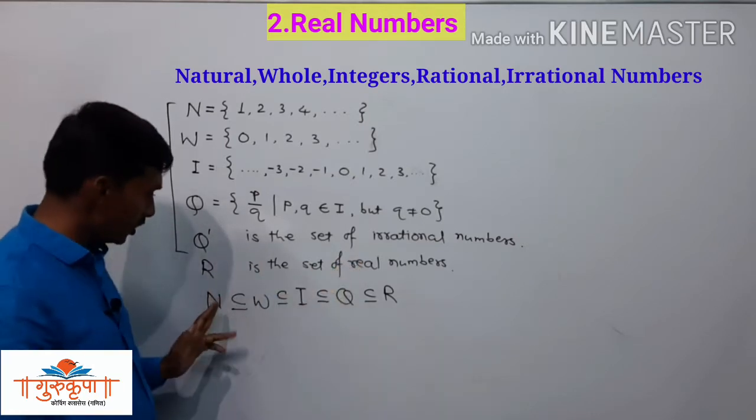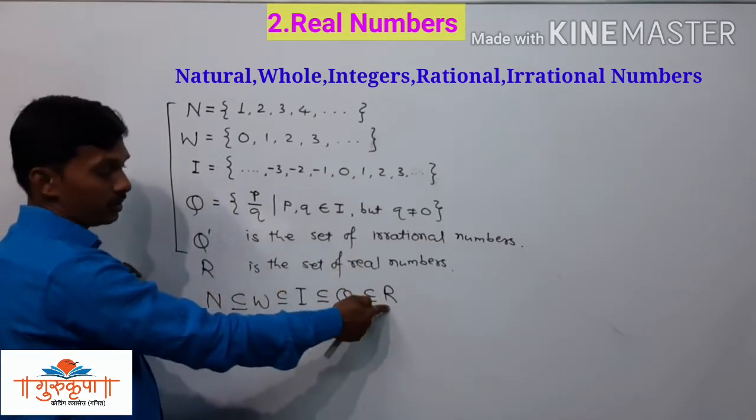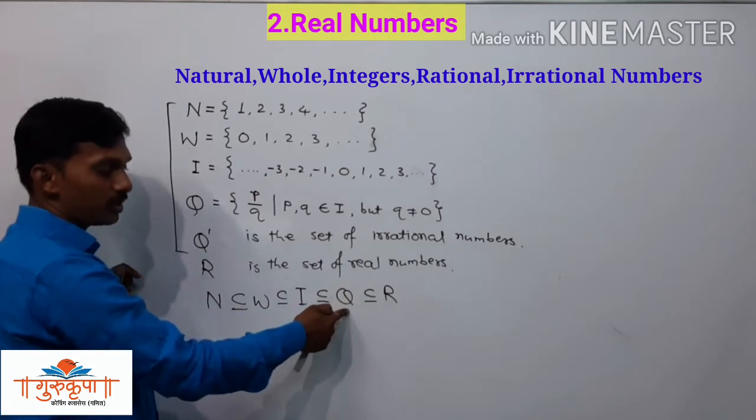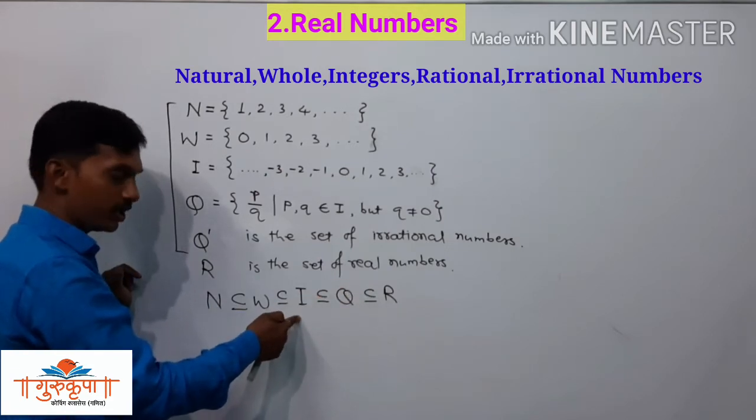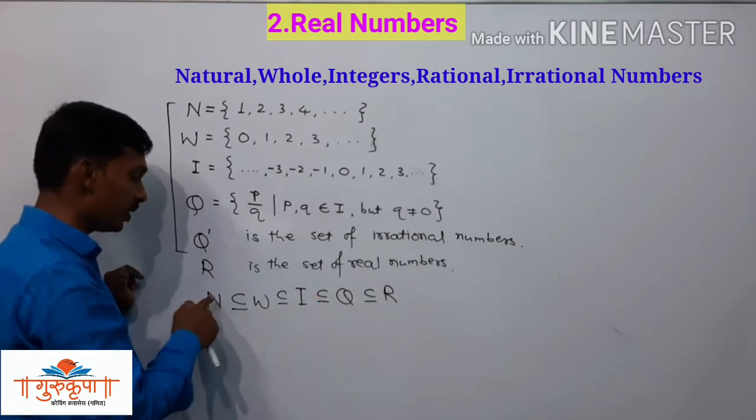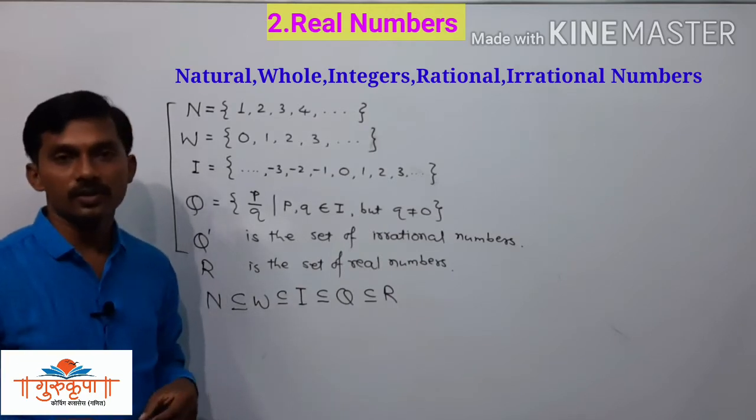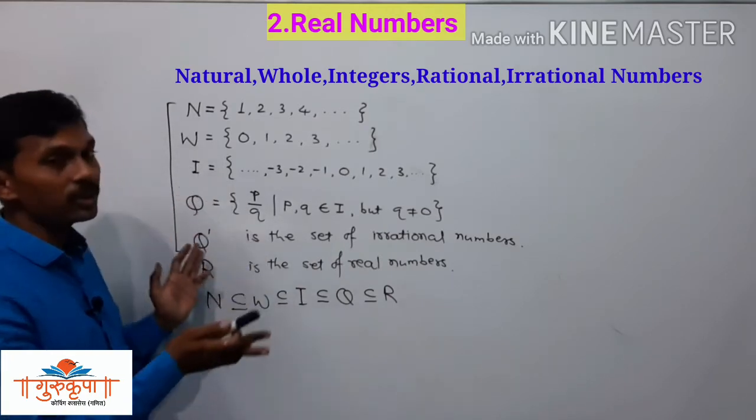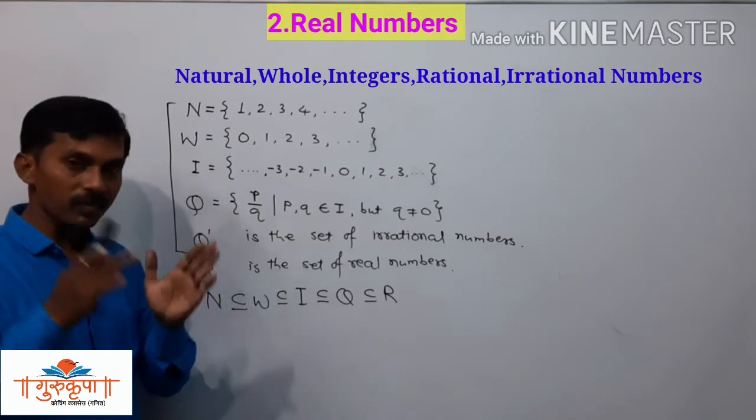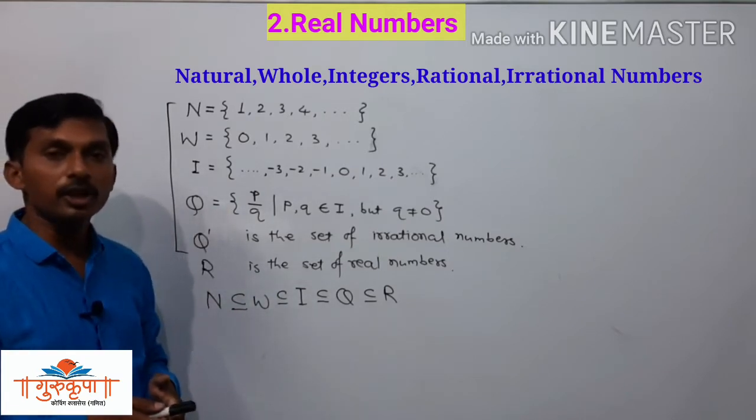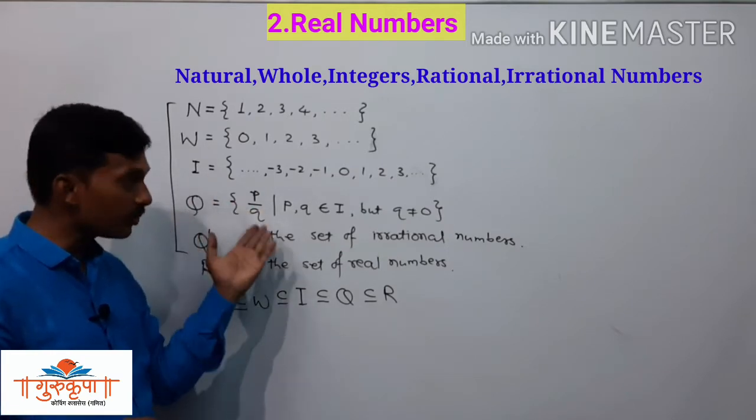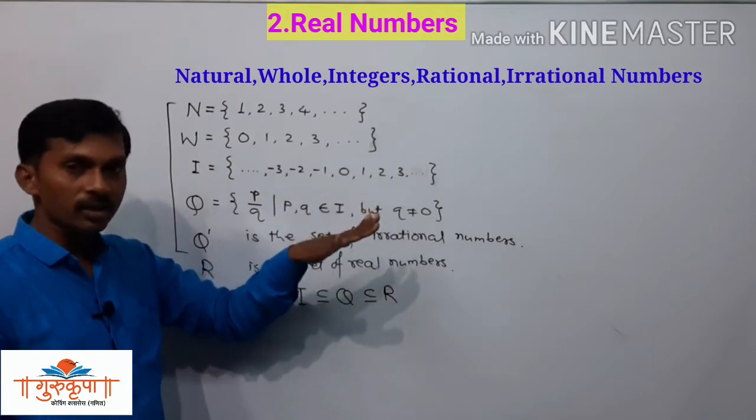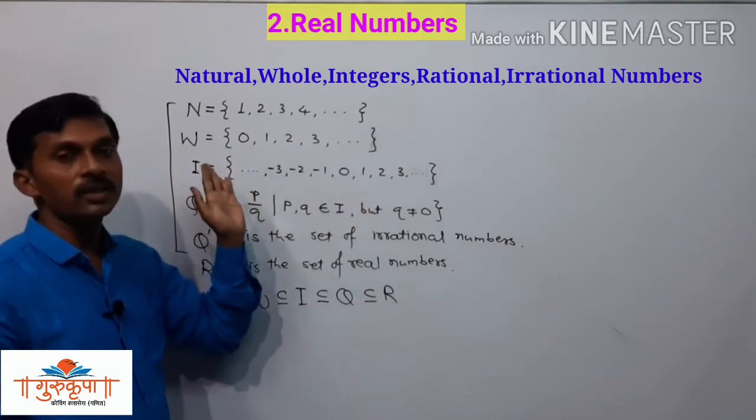That is, the biggest set is R. Before this, rational numbers, before this integers, before this whole numbers, and last we have natural numbers. So all these things we studied in the previous standard and also in the previous lesson of this standard 9th, that is the first lesson, Set.